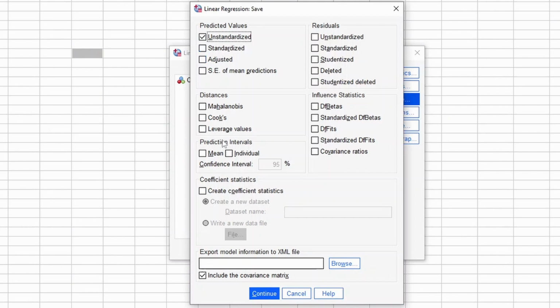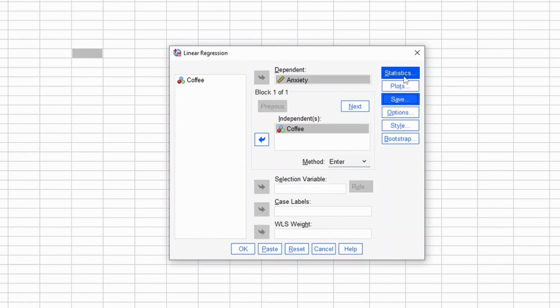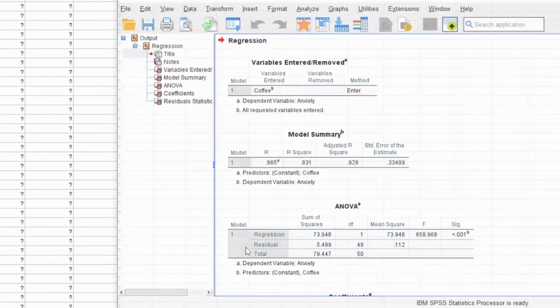But more importantly, we can also get prediction intervals. What would be a reasonable value for somebody's prediction of their anxiety if they had so much coffee? So we can either predict values about the mean or the individual. Right now, I'm just going to leave it on the individual, and I'll show you why, because we're also going to make a picture. I'm going to hit continue, and then I'm going to just say okay.